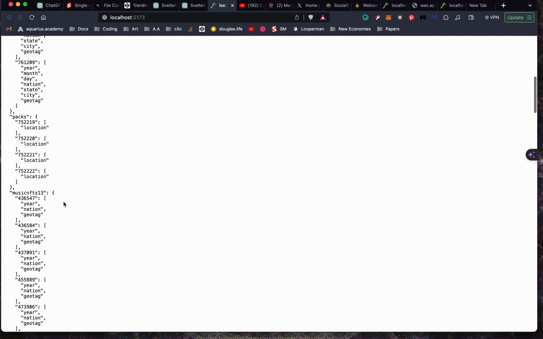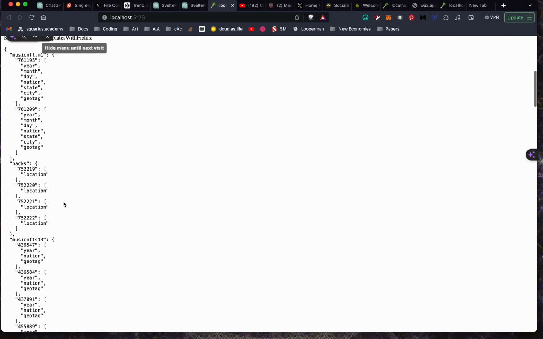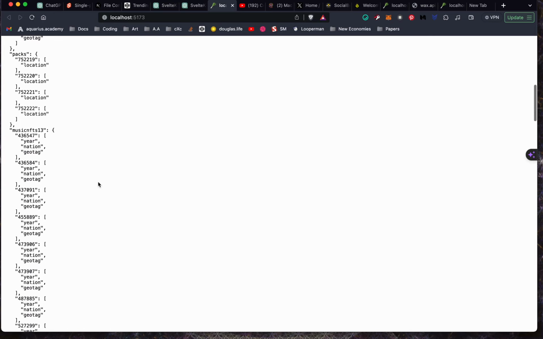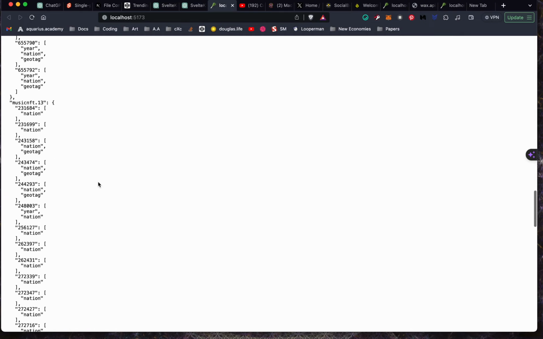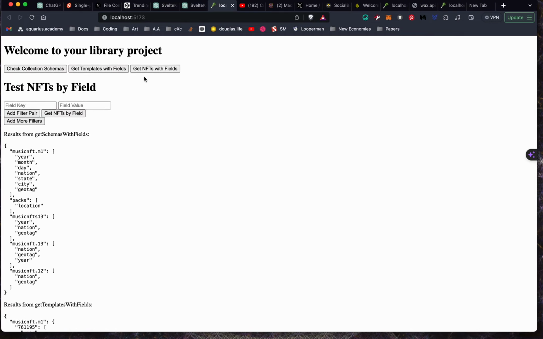These are the Web 4 fields. I wrote the Web 4 manifesto where I'm talking about space-time metadata, so that is dealing with geography as well as time. This is getting the templates, and then we can also get the NFTs, and this is like a test.